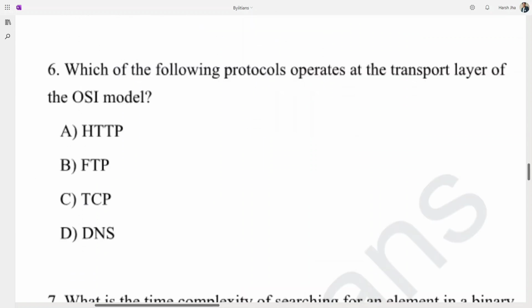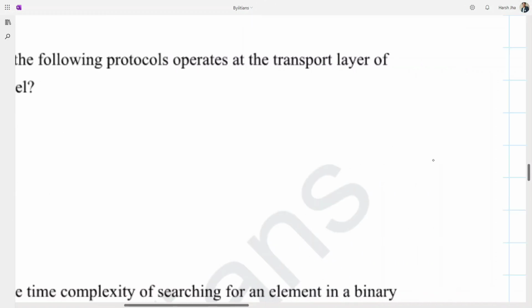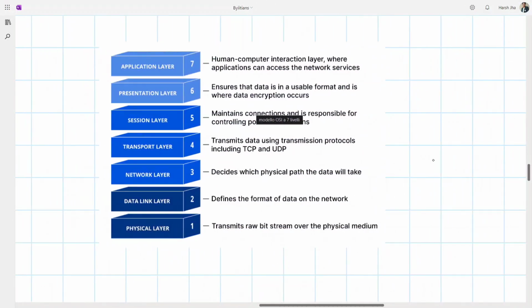Okay. In question number 6, it is asking which of the following protocols operates at the transport layer of the OSI model. You should have a clear understanding of the OSI model and its layers. With this image, we can clearly understand what the OSI model is. We have the physical layer, the data link layer, the network layer, the transport layer, the session layer, the presentation layer, and the application layer. The transport layer transmits data using transmission protocols including TCP and UDP.